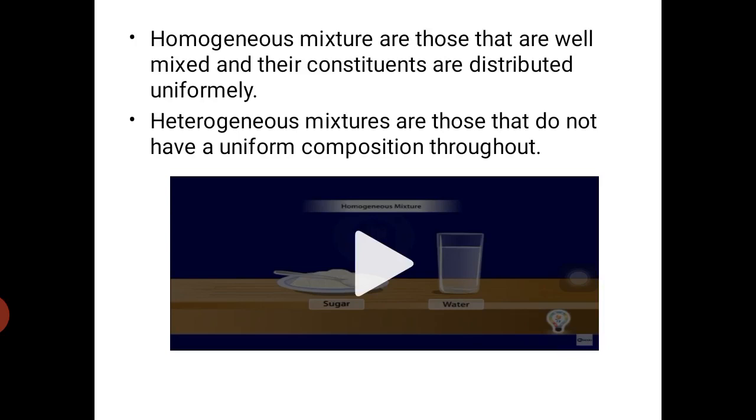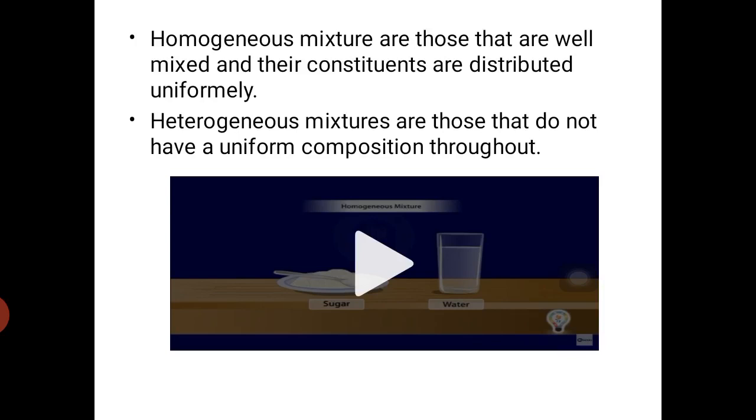So we cannot see the particles of a substance present in that solution. Those solutions are known as homogeneous mixtures or homogeneous solutions. An example is sugar solution.